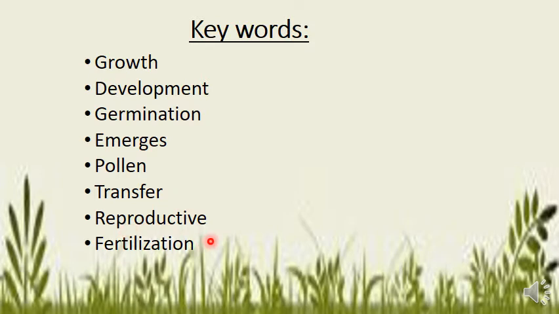Reproductive means that a thing can grow out of it. If there is a plant, and in its flower it has seeds, we can use those seeds for reproduction, meaning we can grow another plant from the same plant. So that is reproductive. Fertilization is the process in which we put the soil, and on the soil we grow the plant, the whole process of growing a plant in the soil, digging the soil and so on, that is known as fertilization.